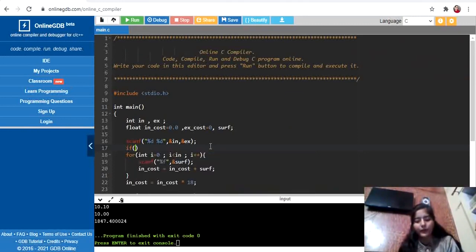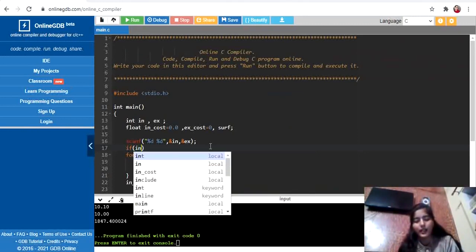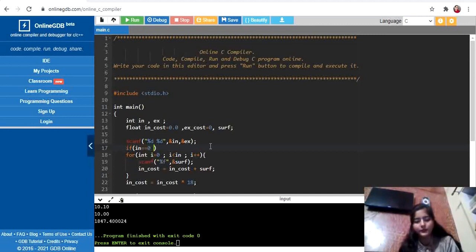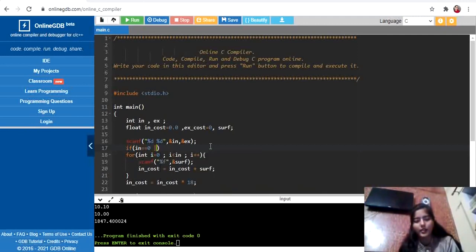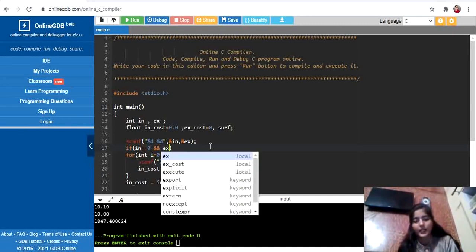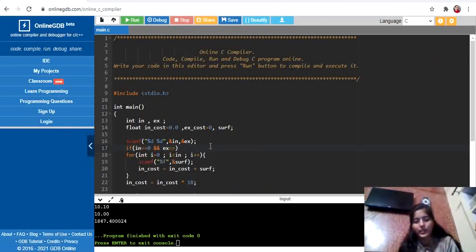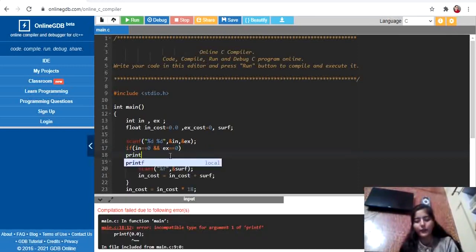If in equal to 0, or ex equal to 0, in that case we simply print 0.0. Let's run this one.